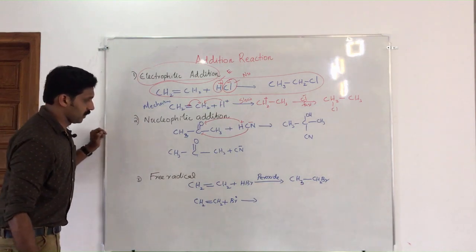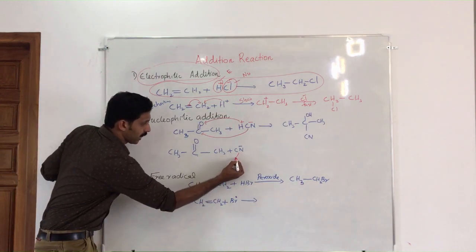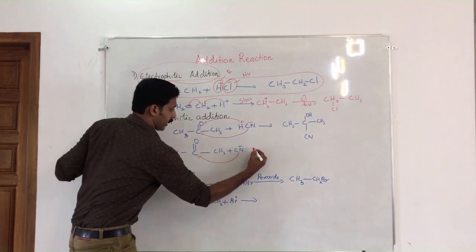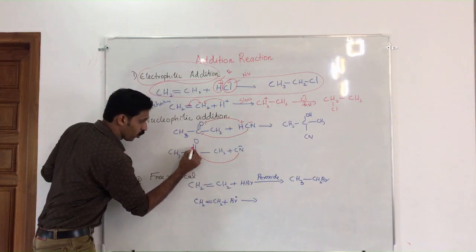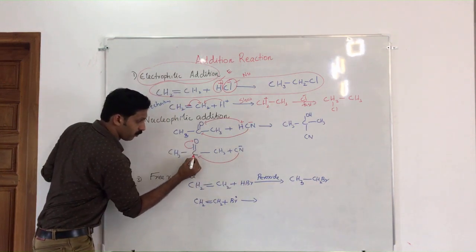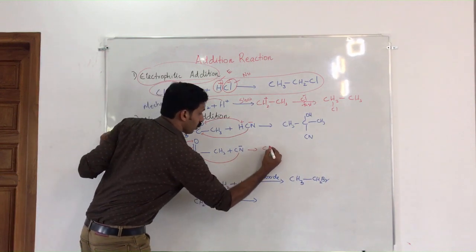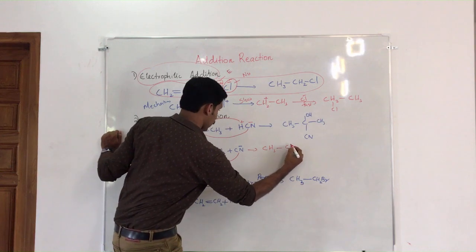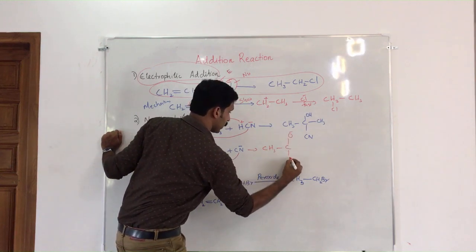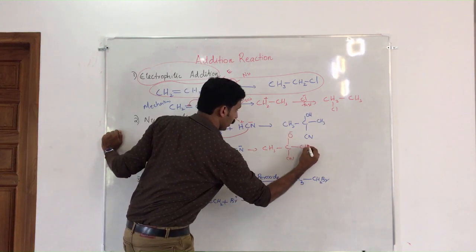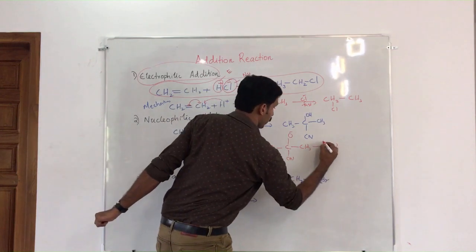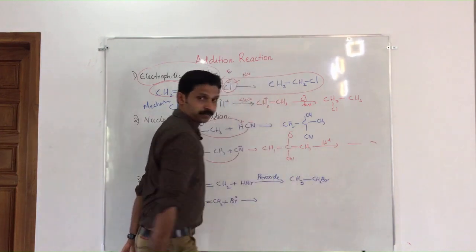In the first step, CN minus is added to here. Then you will get one addition of CN minus. The pi electrons go to here, therefore a positive charge is created here. CN minus goes to here. You will know that is CH3, that is CO minus CN, then CH3. And in the next stage, H plus is added, and you will get the product.